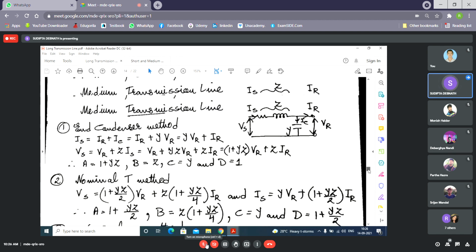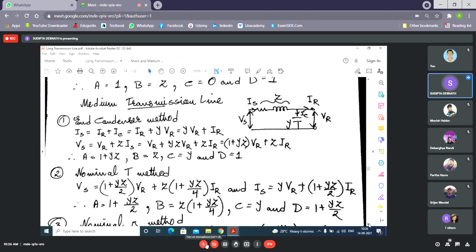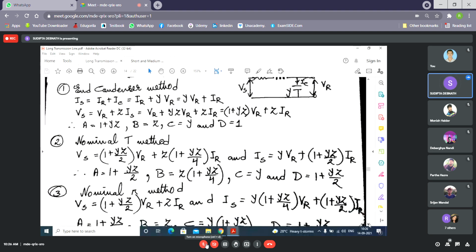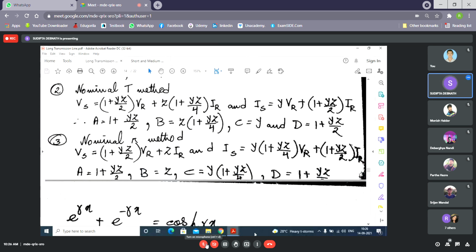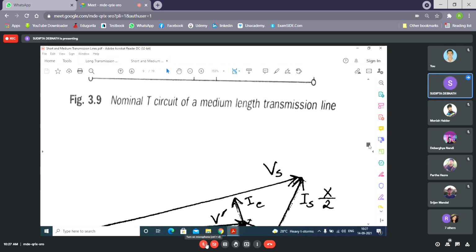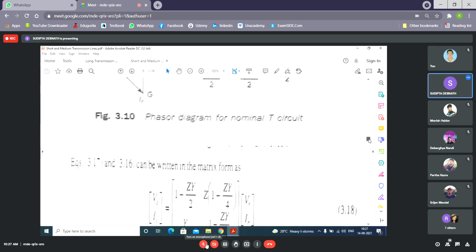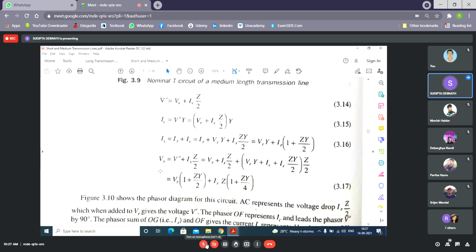In short transmission lines also, it is symmetrical, so A equals D. Now in the other two, the T and pi networks, you will also find A equals D. Though the figure is not shown here, you can always find it out from here. Because I don't want to repeat, go through the last class notes and you will find Vs equals this one plus this one.